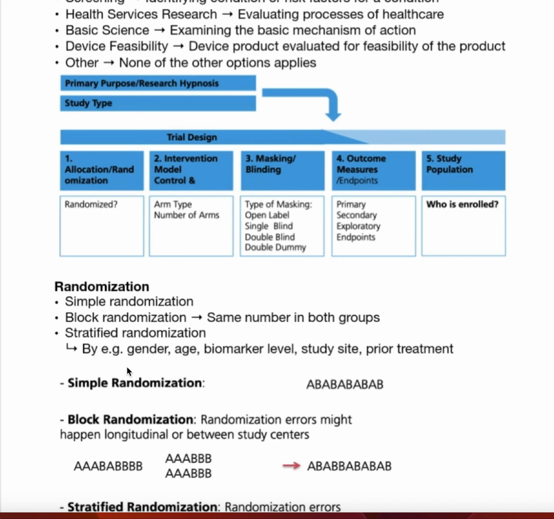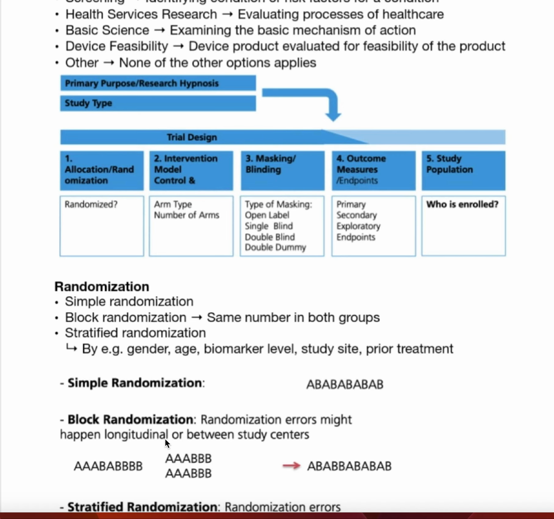So it will be subdivided according to the characteristics. Again, simple randomization has no categories and no characteristics, just simple. But in block randomization, we subdivide these people into blocks that have the same number of people, as we can see here.